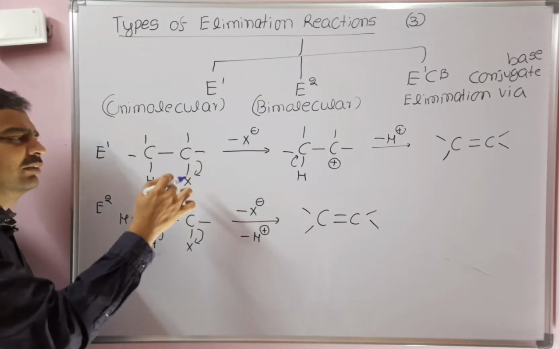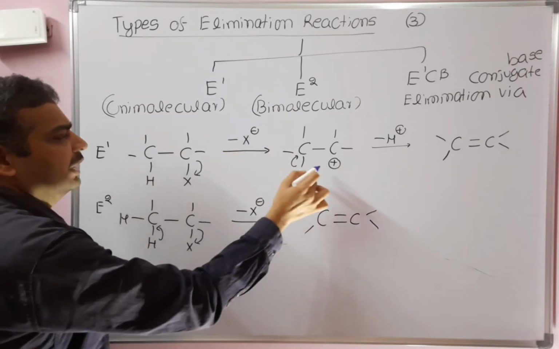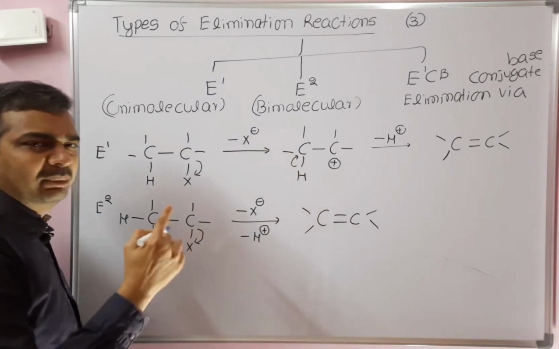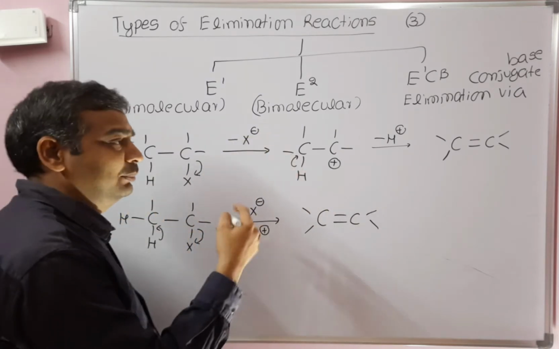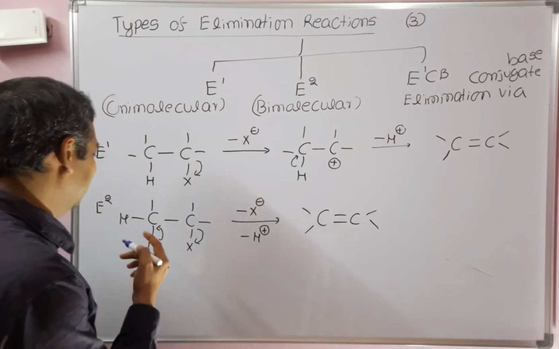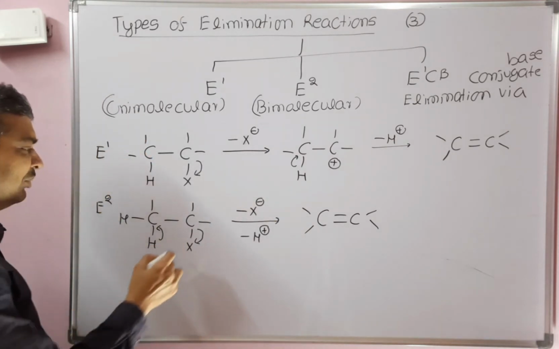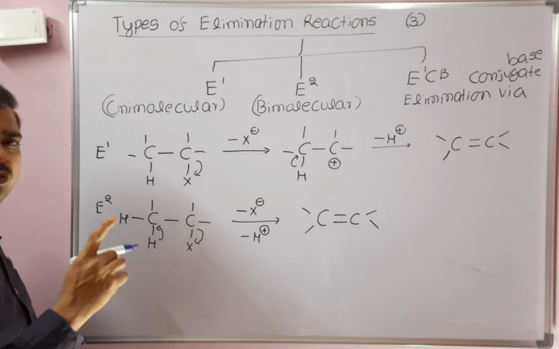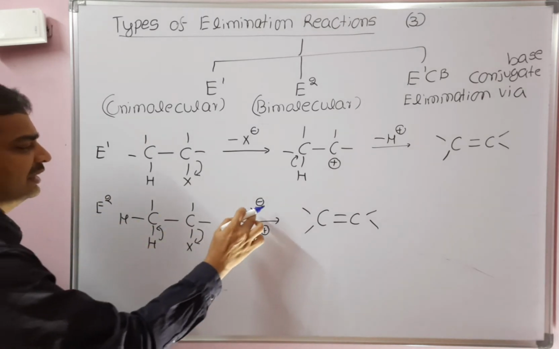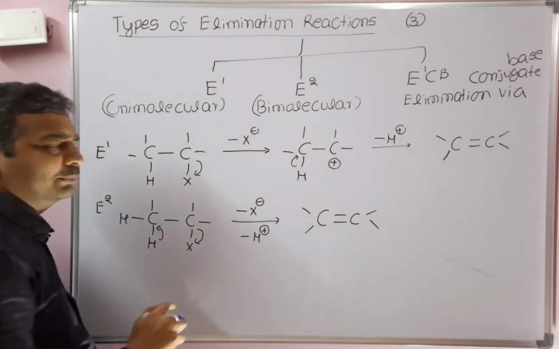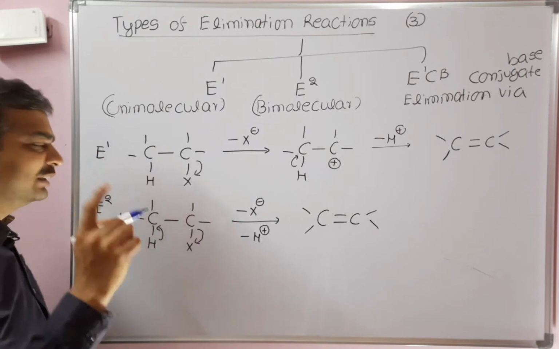In E1 reaction, first the CX bond will cleave, so we get a carbocation by X minus leaving as the leaving group. After that H plus will be eliminated. In E2 reaction, it's a single step. The CX and CH bonds will be cleaved at a time, so the X minus leaving group and H plus are eliminated in one step.